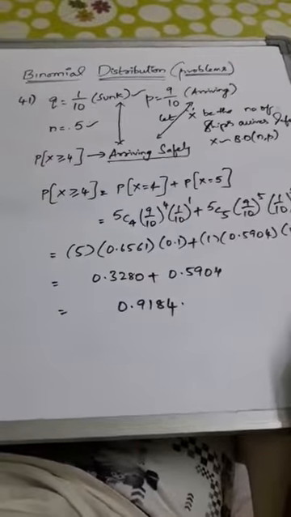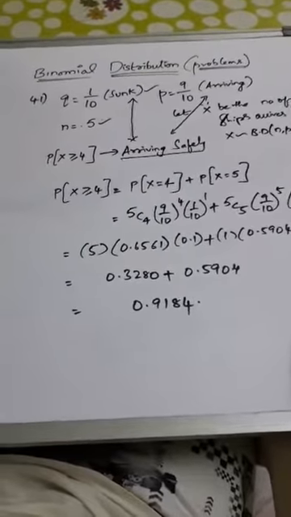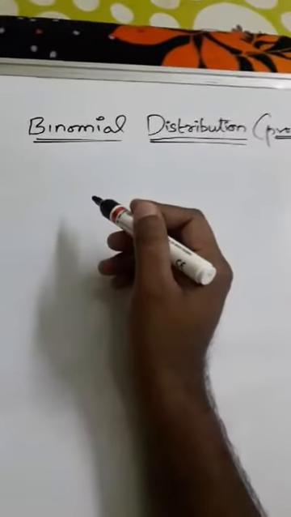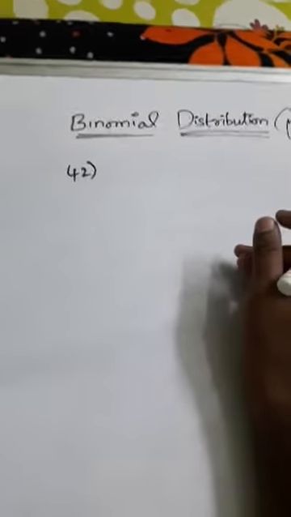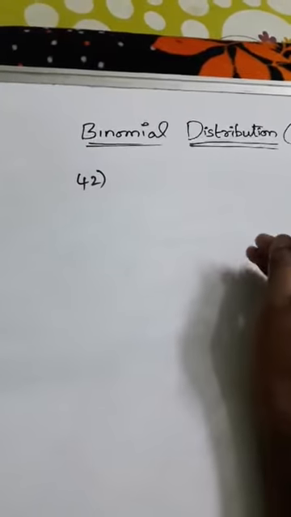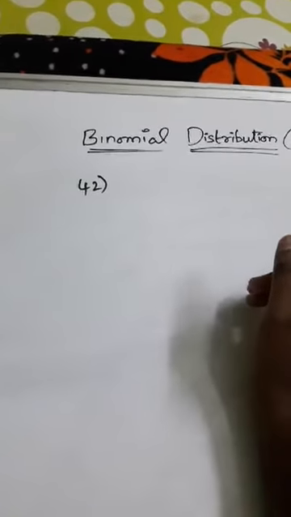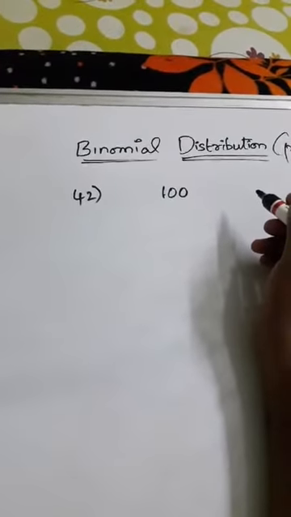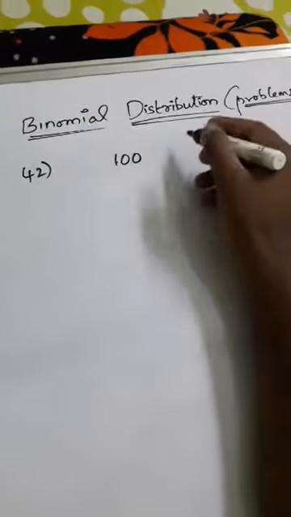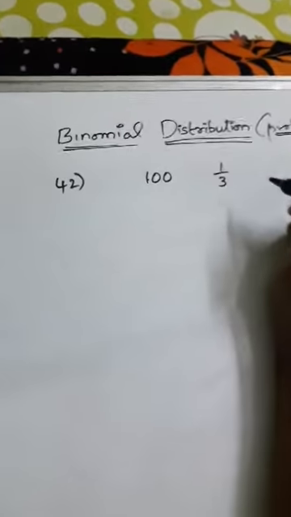Okay, let us go ahead to the next problem. Next question, question number 42. Here they are asking about literates. Just read the question. There are 100 investigators, it seems. The proportion of literates is given as 1 by 3.